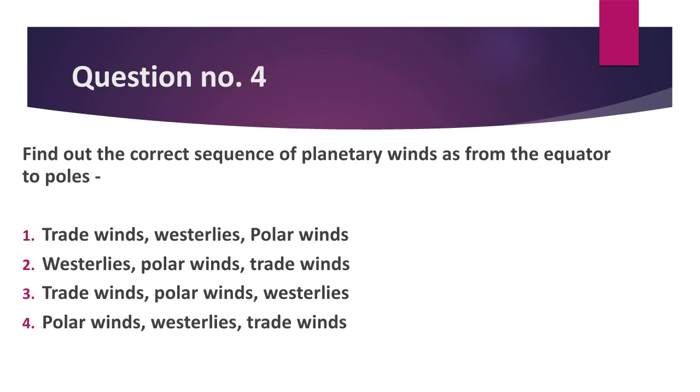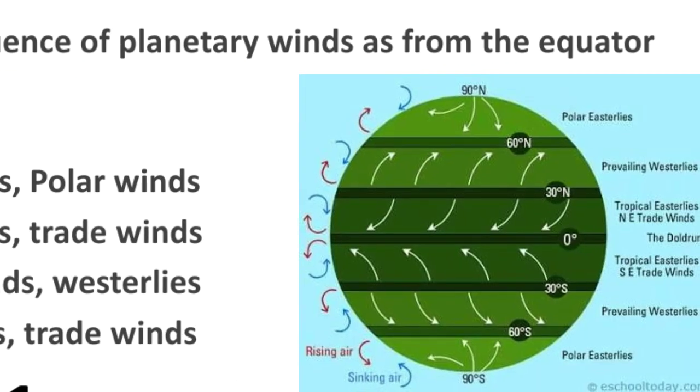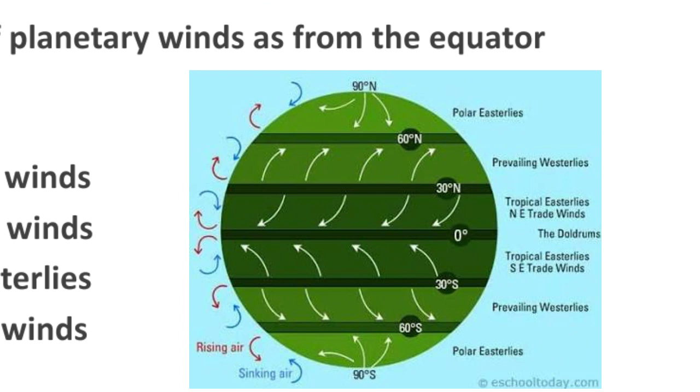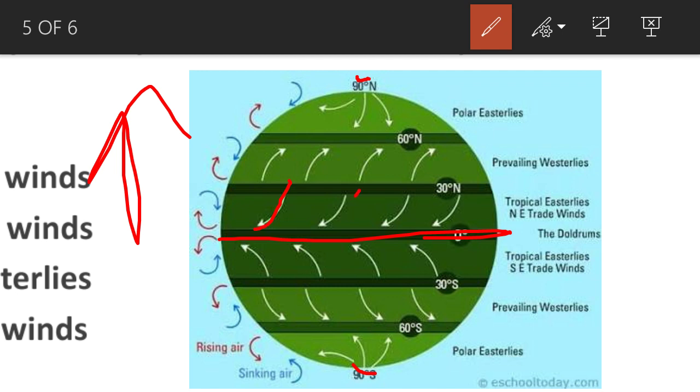Now the fourth question is, find out the correct sequence of planetary winds from the equator to the poles. You know that there are 3 types of planetary winds prevailing all over the globe, and they are shown in this diagram. So here, this is the equator and these are the poles. As we move from the equator towards the poles, first we will find the trade winds. Okay, this is our direction chart.